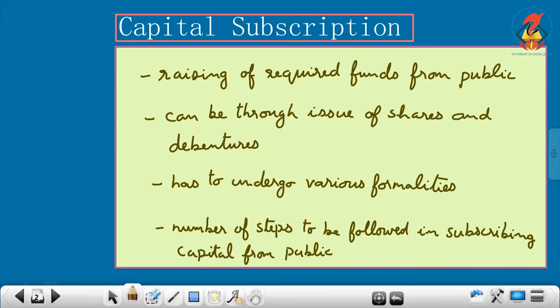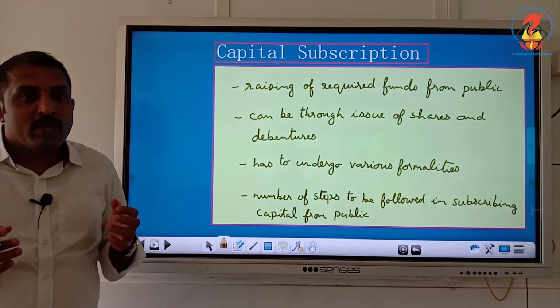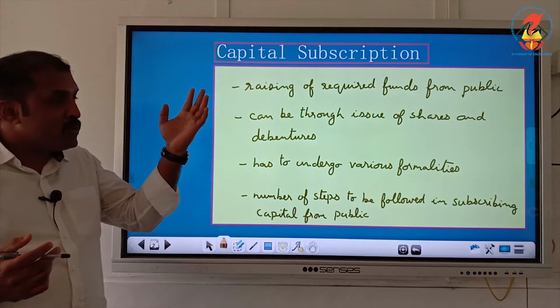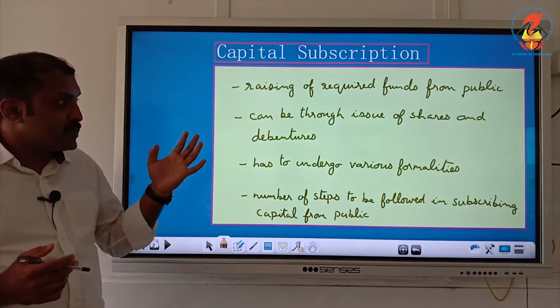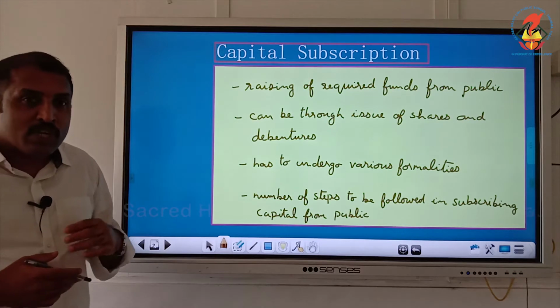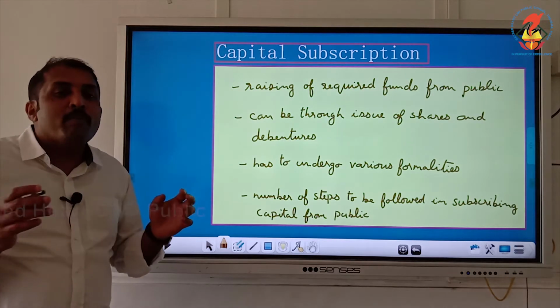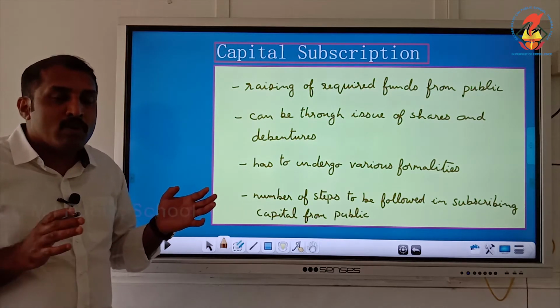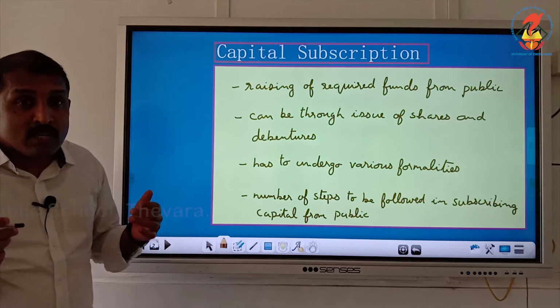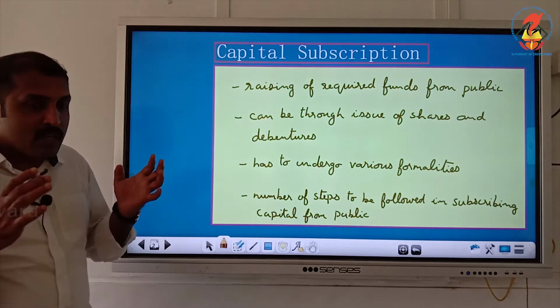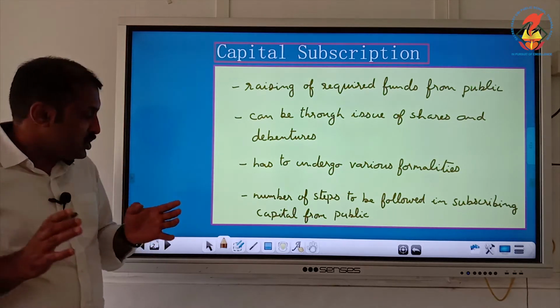And what is subscription of capital? Subscription of capital is concerned with raising of required funds from the public. If a company is raising the necessary financial resources from the public, we come to this stage that is called capital subscription, and it can be through issue of shares and debentures. A lot of formalities have to be followed when we are going for capital subscription. We have to pass through various steps in subscribing capital from the general public. That is what we are going to see in this session.